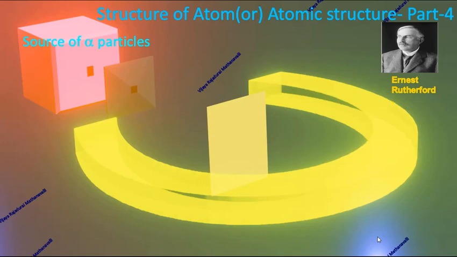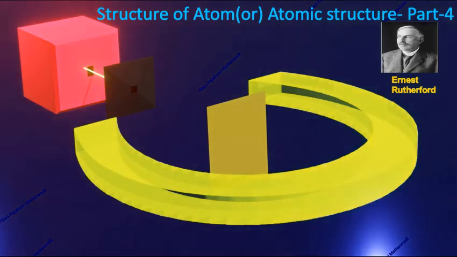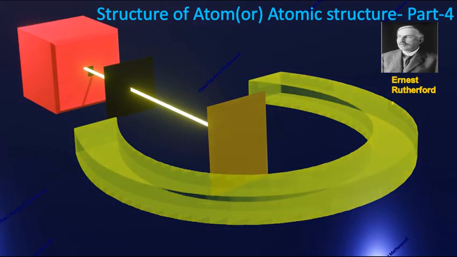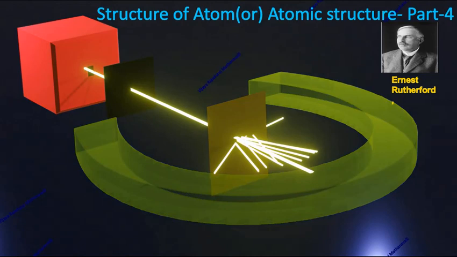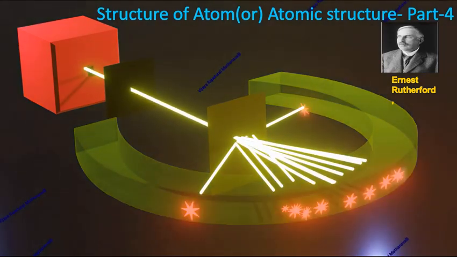To see the deflection of alpha particles by thin gold foil, he chose a luminescence screen. In this experiment, Rutherford observed few spots on the luminescence screen.